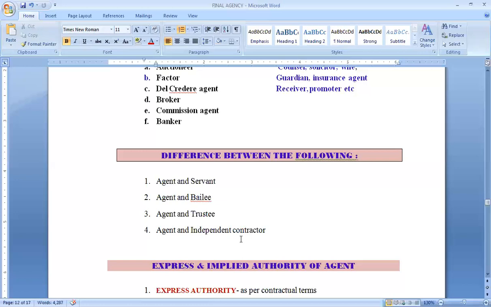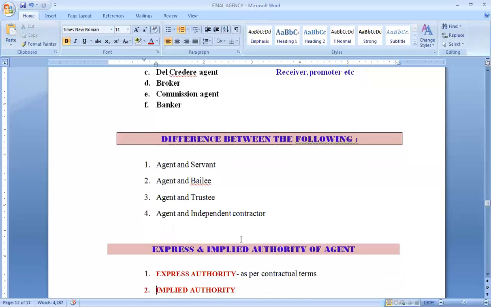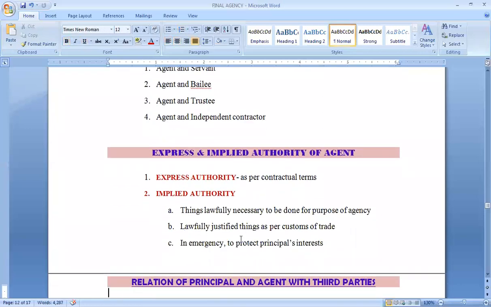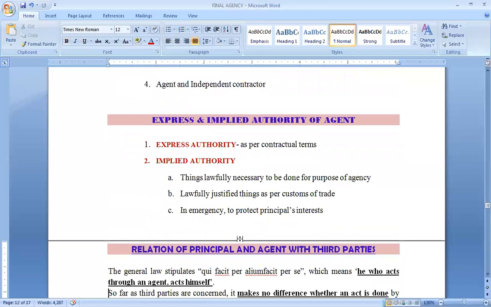So that way, these are the little differences between these terms, and it may be a short question. Then in the introductory portion of the chapter, we also have these two types of authority. The agent may have two types of authority. He may be given an express authority as per contractual terms, clear terms, written or spoken words. He was given what authority, what powers he has to undertake the job given under the agency contract.